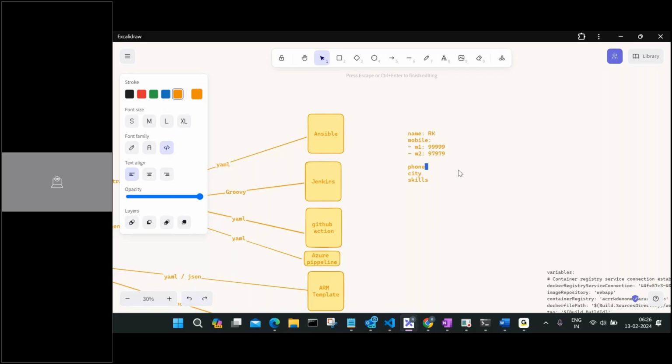In case I have a phone, I can just mention the phone number. In case I don't have a phone number, I'll keep it blank. I'll not provide anything here because it is blank. So city, I can just say Hyderabad, for example. Skills. Now again, I know that there will be multiple skills. I am going to say skill one, S1, and then maybe DevOps, and then S2 and all those things. This is something which I have. In case I want to give some more details, maybe I can give more details about that. Okay, education. I'll just say education.